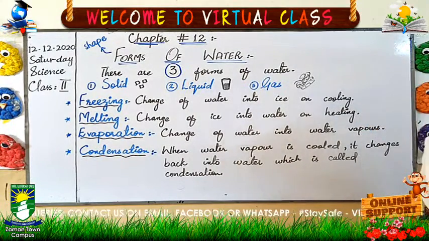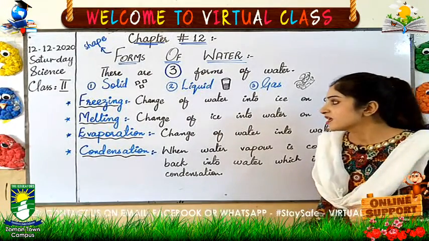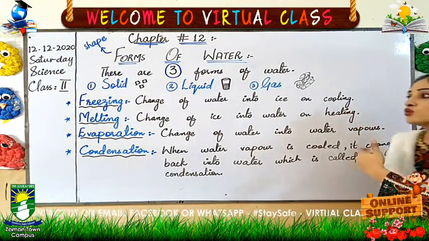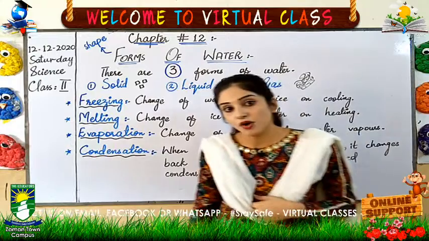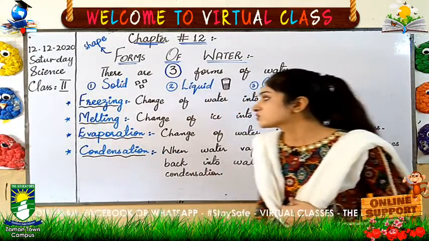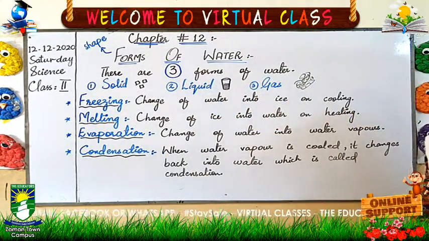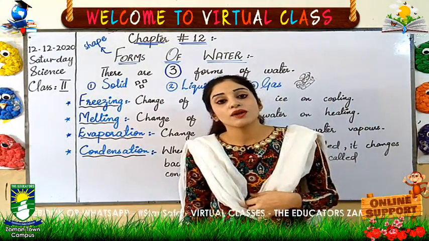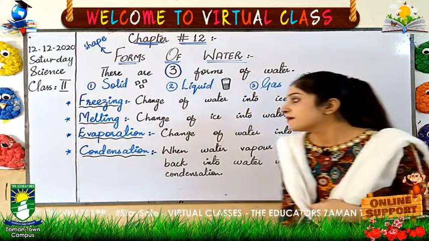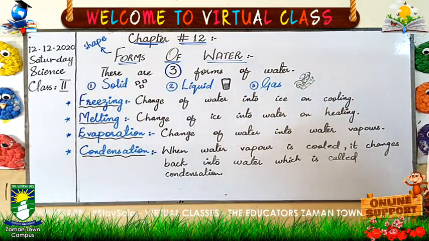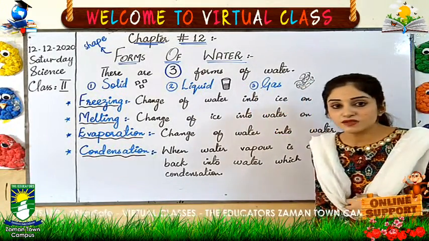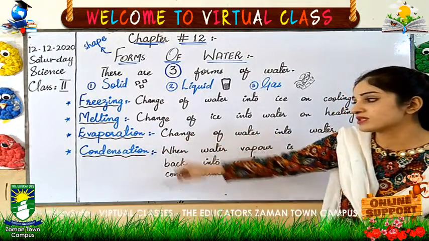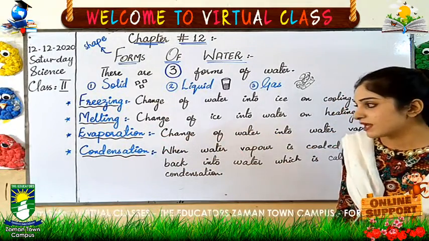Number 1 is freezing. What happens in freezing? When water changes into ice. When we freeze the water in the freezer, that is called freezing. Second one is melting. When ice is changing into water on heating, that is called melting. Evaporation, change of water into water vapors. We have read about these last 2 processes in the previous chapter as well.